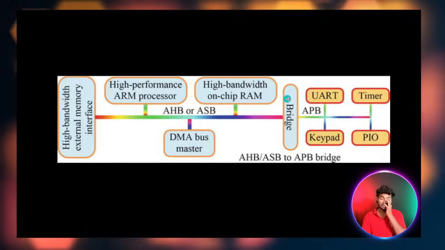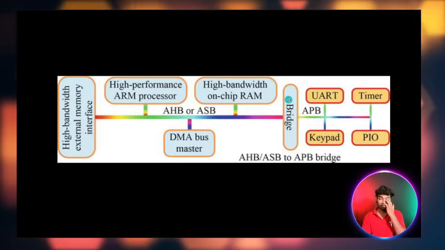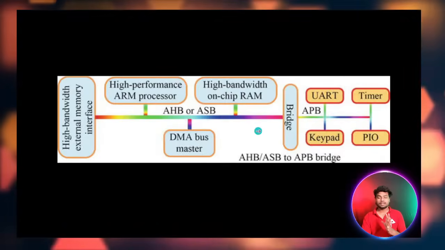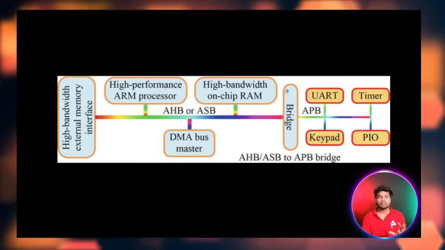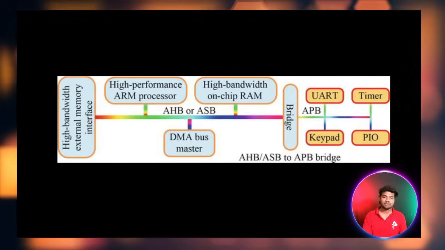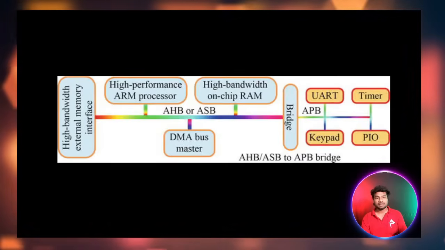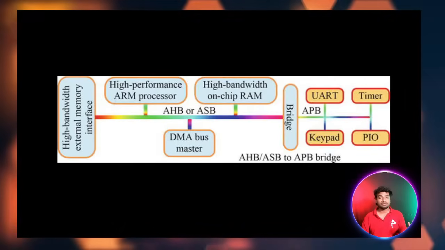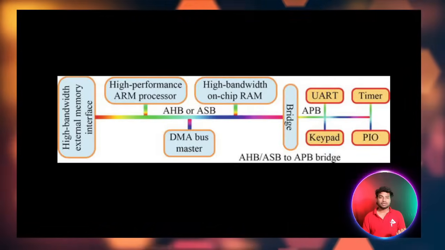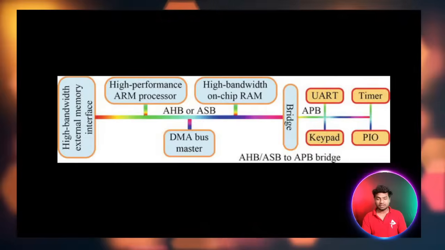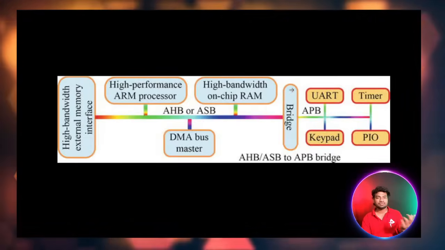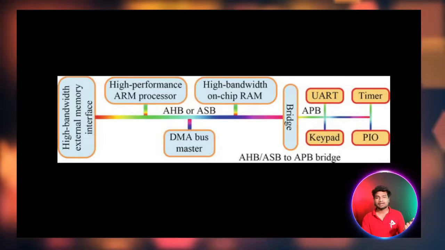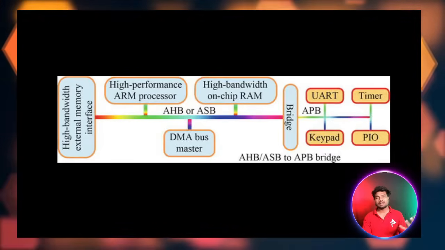The bridge is a kind of protocol also. These bridges are used for making communication between high clock frequency devices and low clock frequency devices. Basically, it will use synchronizer techniques like a FIFO buffer or other clock synchronizers.